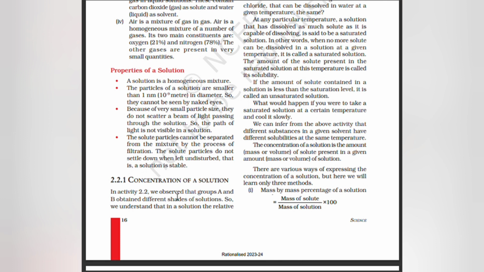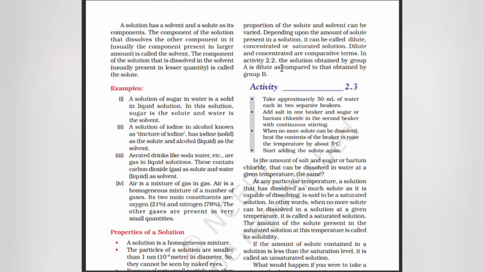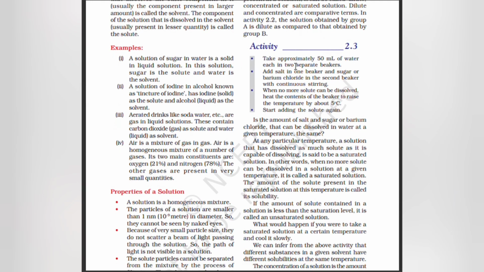Concentration of a solution. In Activity 2.2, we observe that groups A and B obtain different shades of a solution. So we understand that in a solution, the relative proportion of solute and solvent can be varied. Depending upon the amount of solute present in a solution, it can be called dilute, concentrated or saturated solution. Dilute and concentrated are comparative terms. In Activity 2.2, the solution obtained by group A is dilute as compared to that obtained by group B.